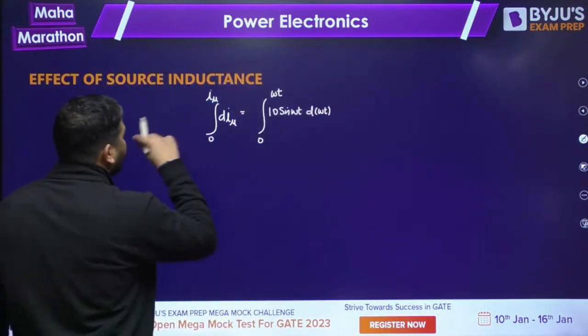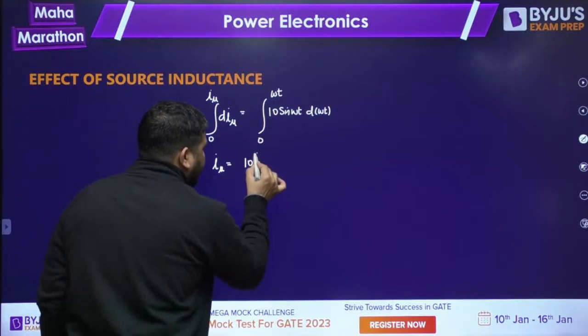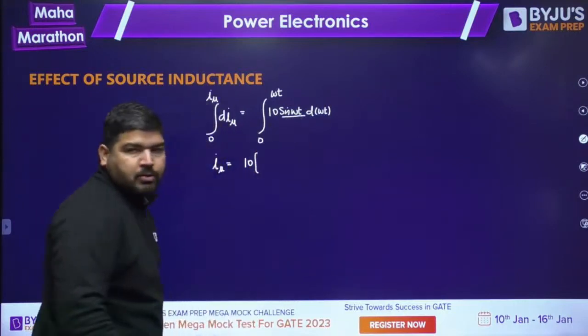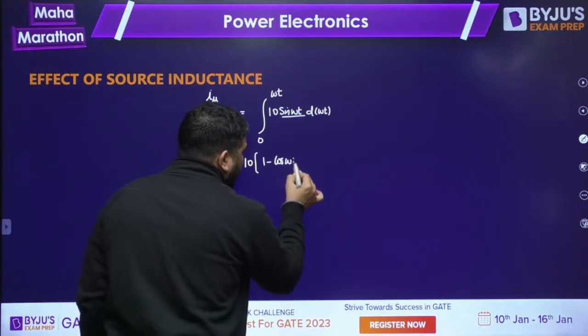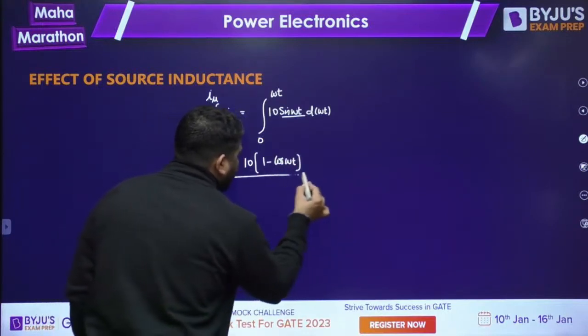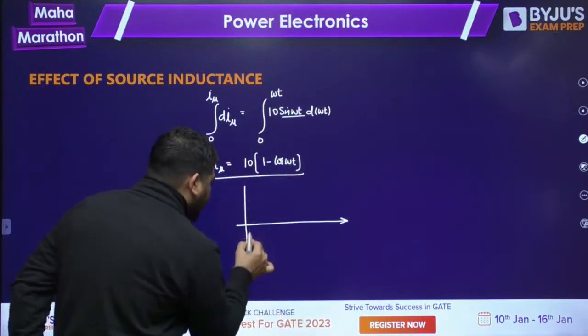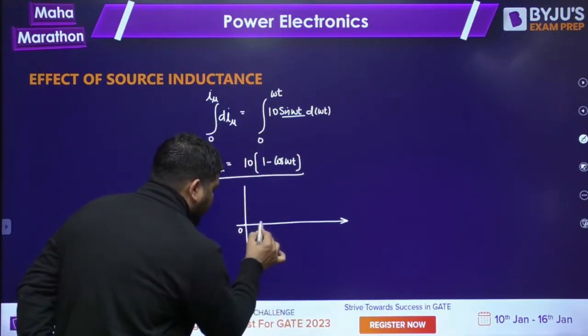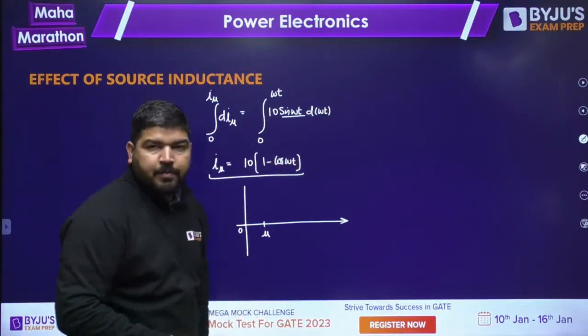Now you can calculate this I mu as 10 times minus cos of omega t, upper limit minus lower limit, 1 minus cos of omega t. This will be the expression for I mu t. So now you can see that at omega t equal to 0 it is 0, and at omega t equal to mu, it will become cos mu.